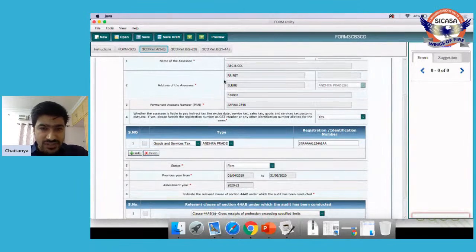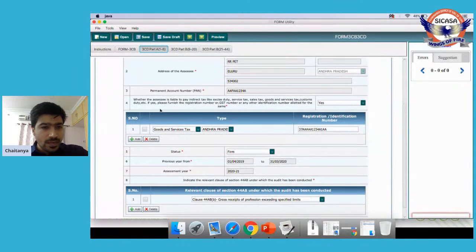Clause 2, address of the SSE. Say address of the SSE is RRPet, Eluru, pin code, and then the name of the state. Permanent number. Permanent number is the PAN number which can be obtained from income tax portal. And whether the SSE is liable to get registered under Indirect Tax Act, like excise duty, service tax, sales tax, etc. If yes, yes. If no, no can be selected here.